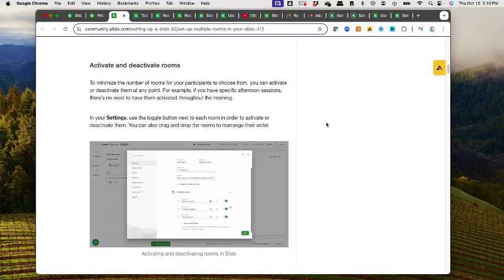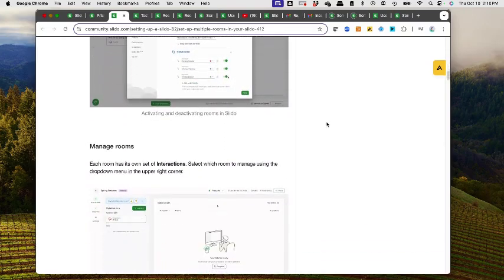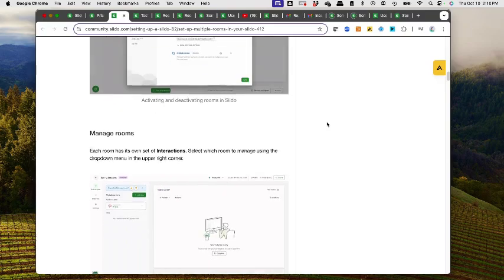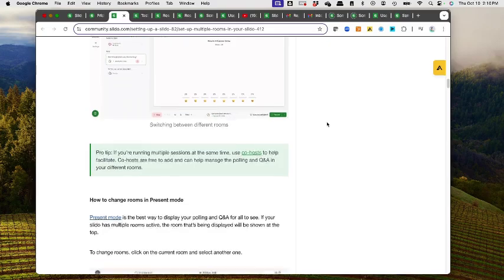So we can add rooms and deactivate rooms. We will be doing this. So the AV team will be able to take this on for us, turning on the available rooms only when we want them to be seen. So at the beginning of the event, we'll probably only turn on the pre-event and maybe the plenary room. And then as the event unfolds, the AV person will be able to make those other rooms visible so that people will see that on their app.